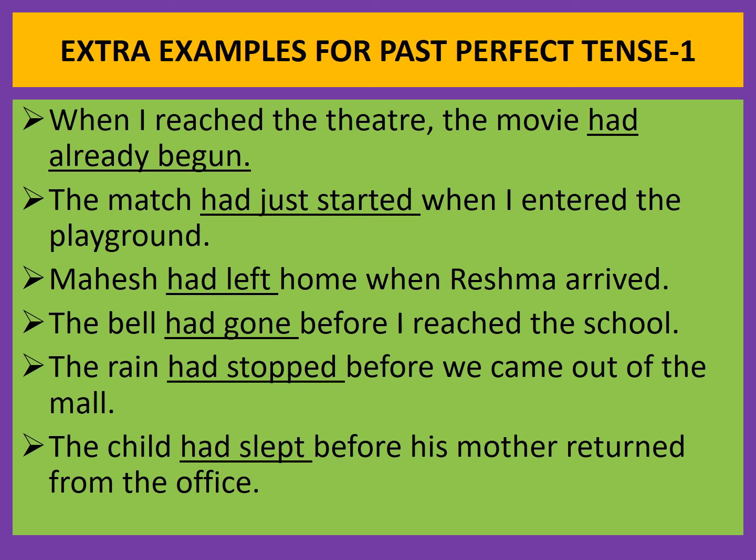When I reached the theatre, the movie had already begun. So the earlier action is here. The movie had already begun. Had begun. The match had just started when I entered the playground. Here also the earlier action is the match had just started. Had just started, past perfect.